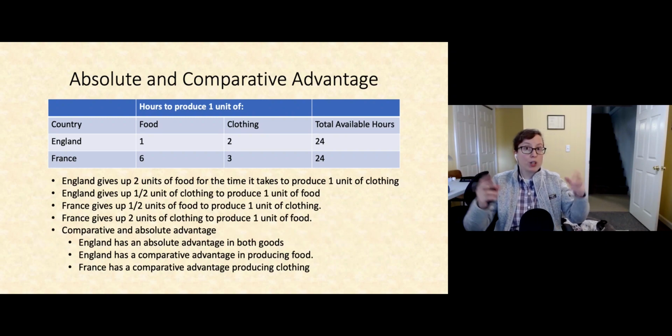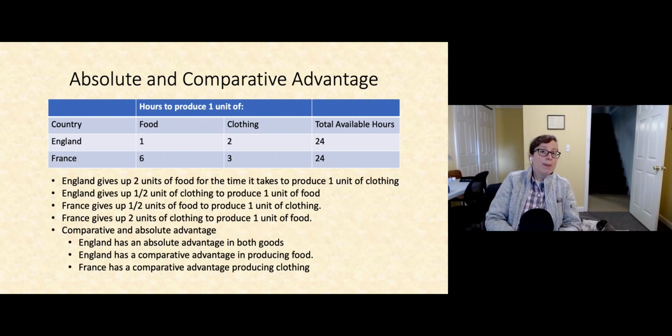Since we have the production possibilities, we're also able to actually analyze the absolute and comparative advantages each country has in the production of these goods. Let's begin by examining the opportunity cost each country has to produce each of these goods. If England wants to produce 1 unit of clothing, it needs to devote 2 hours to producing that 1 unit